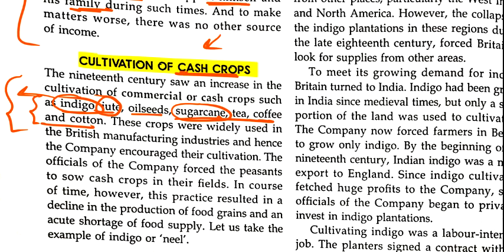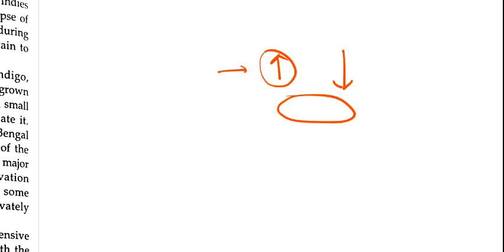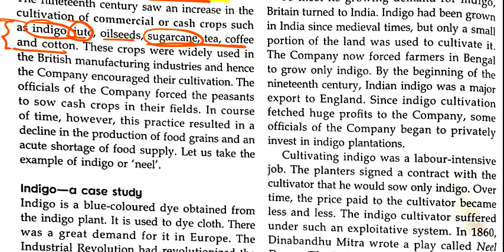So what happened? The Britishers asked the peasants to grow these crops more and more, and as a result cash crop production increased and the production of food grains like rice, wheat, maize, and bajra declined, and there was a shortage of food. After that, the indigo peasants, those who were growing indigo, were not getting the proper benefit or a good amount. So they revolted against the owners and the industries that were using this indigo color. Now we will see each and every line.